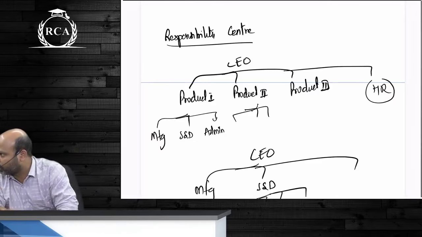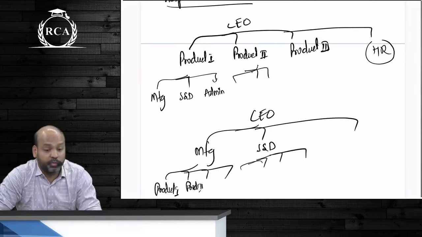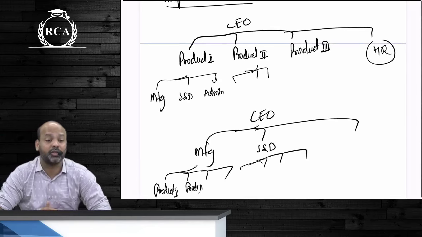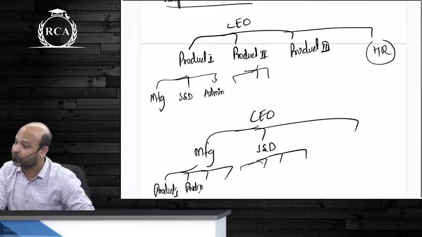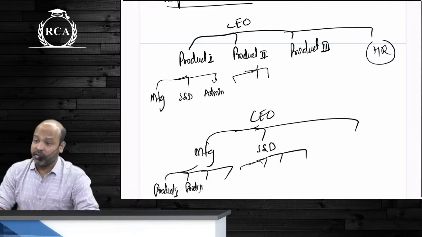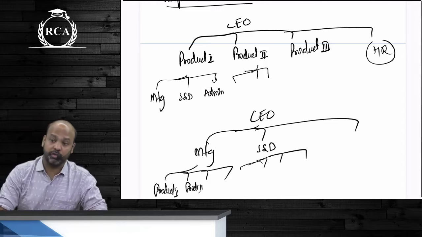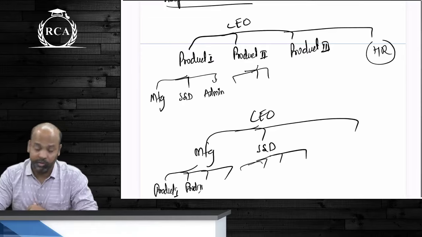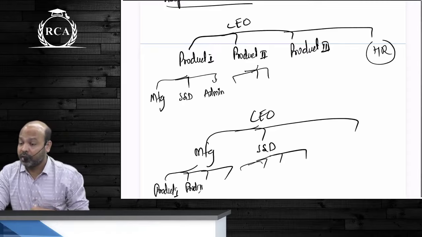Is it possible in an organization? Definitely yes. To ensure that things move smoothly, beta, every organization will have a clear-cut delegation of responsibilities. This is where the word responsibility center comes into picture. Why is it very important, beta, to know who's responsible for what? It is also to measure their performance. If you would want to know how a specific department or how an individual has performed, first know what are they responsible for.